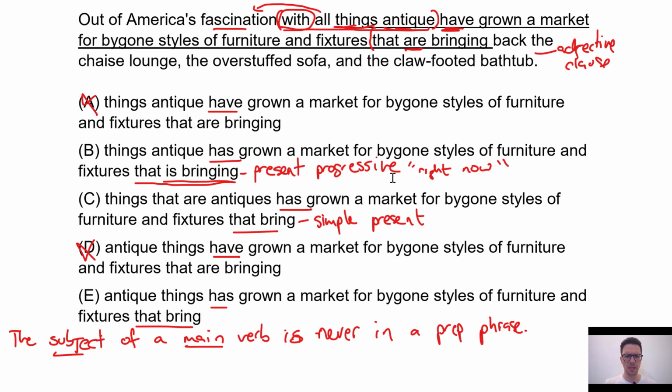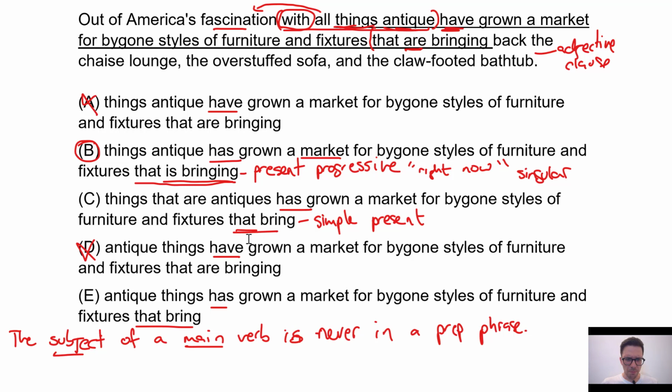So that's a very good reason to use the present progressive over using the simple present. It goes together much better. That's the main reason, or one of the very good reasons to pick B. Now, we can also get into what's the subject of the verb, right? Because is bringing is singular, right? And it's clearly talking about the market. So it's the market that is bringing.